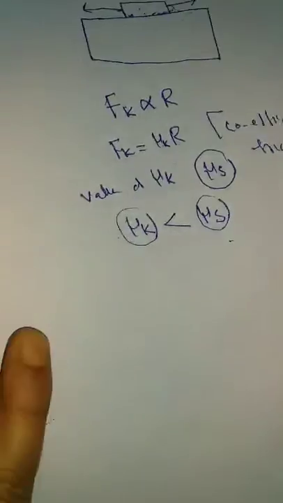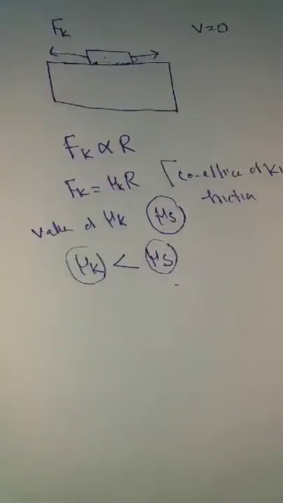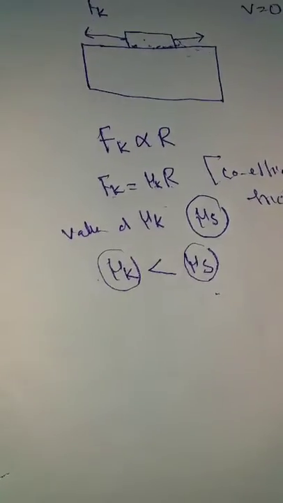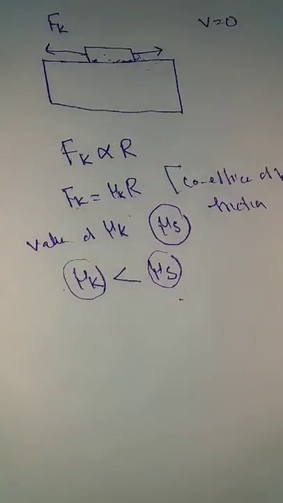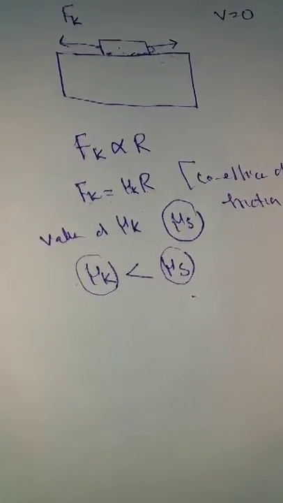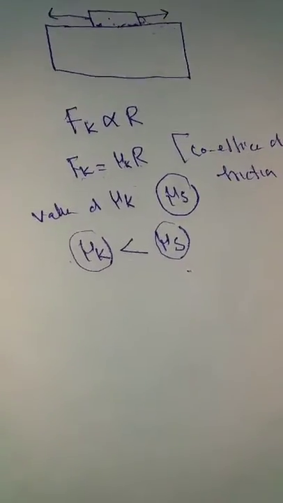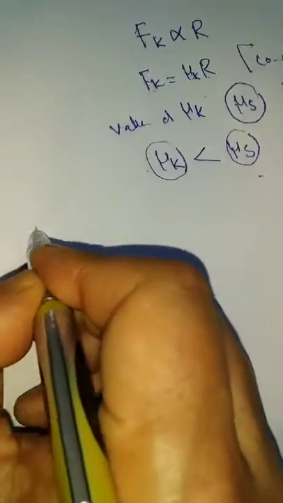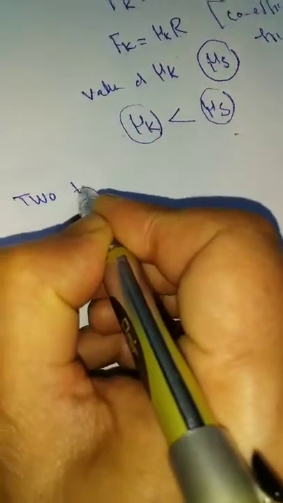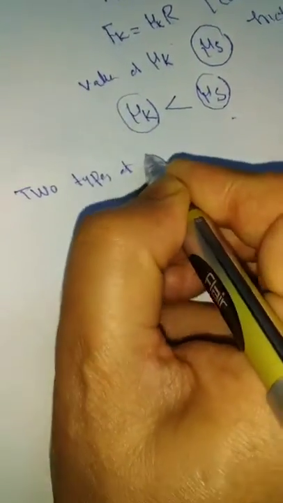That means when one body is in motion over the surface of another body, the force of friction developed in this case is called kinetic friction. And there are two types of kinetic friction. Please remember there are two types of kinetic friction.